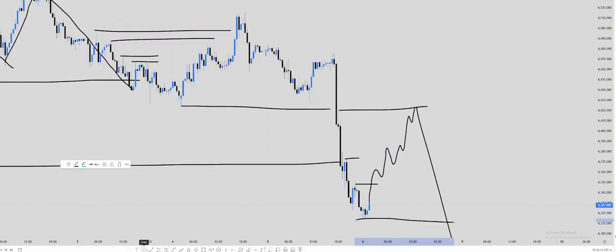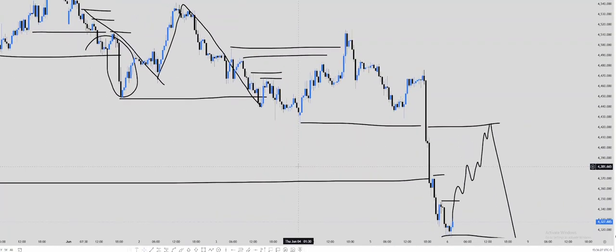Price always seeks liquidity. Price moves because of liquidity. Liquidity is the fuel of price. If you can understand the liquidity, if you can spot the liquidity on the chart, no one can beat you and your direction will be right. So this is how you spot the liquidity, buy side and sell side liquidity.